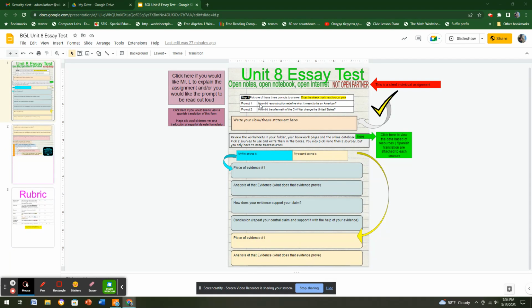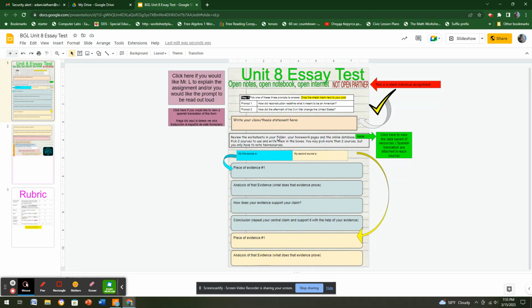You have two prompts to choose from. First, how did Reconstruction redefine what it meant to be an American? And second, how did the aftermath of the Civil War change the United States? Once you pick one of these, you're going to drag the check mark over so I know which one you're answering. Then you're going to write your thesis or claim statement. This is your main argument that answers this question.